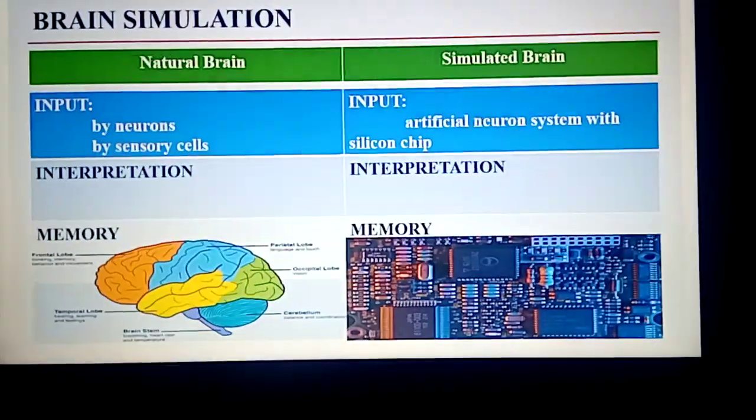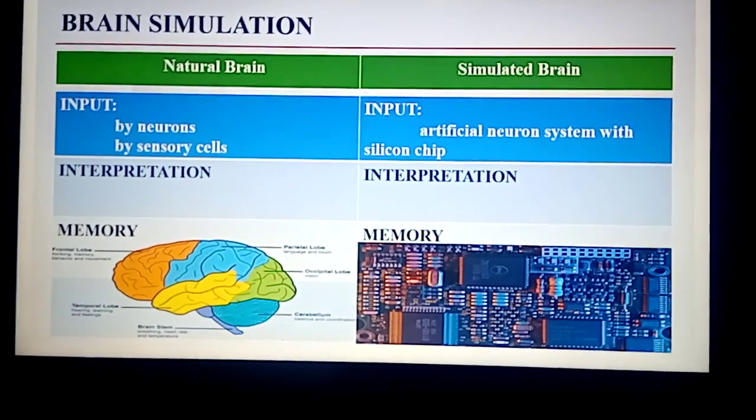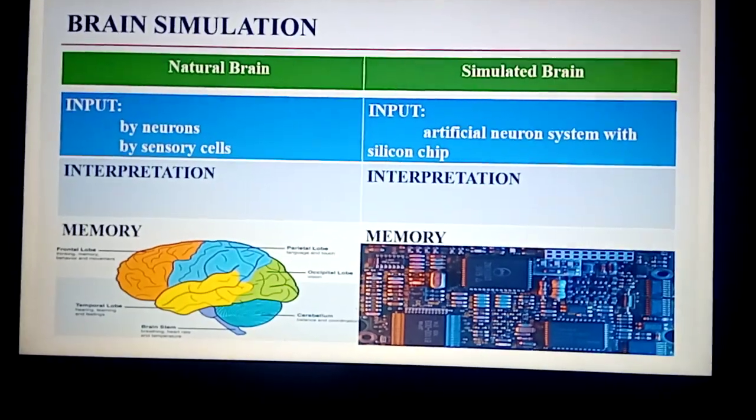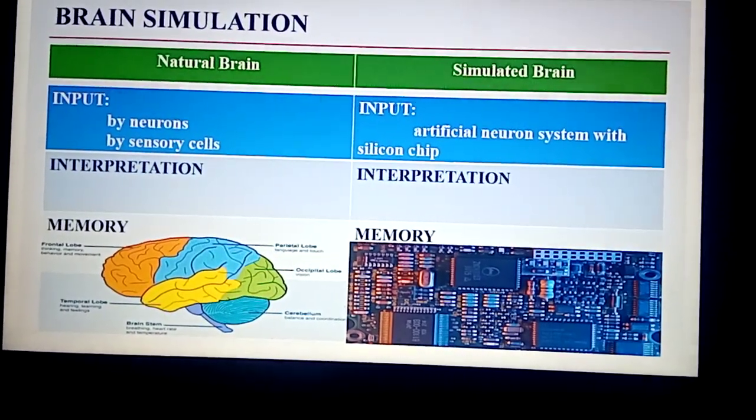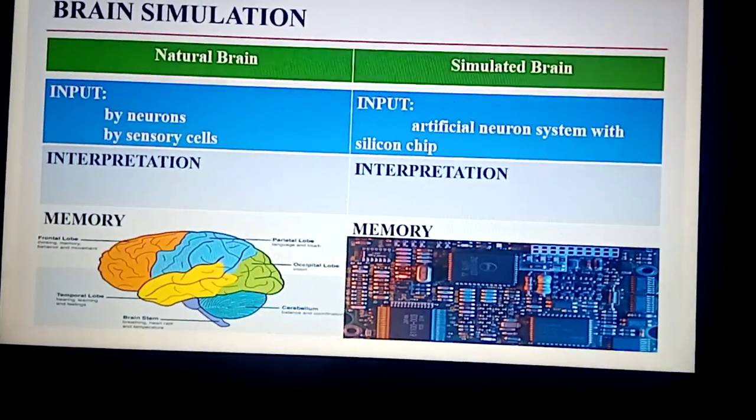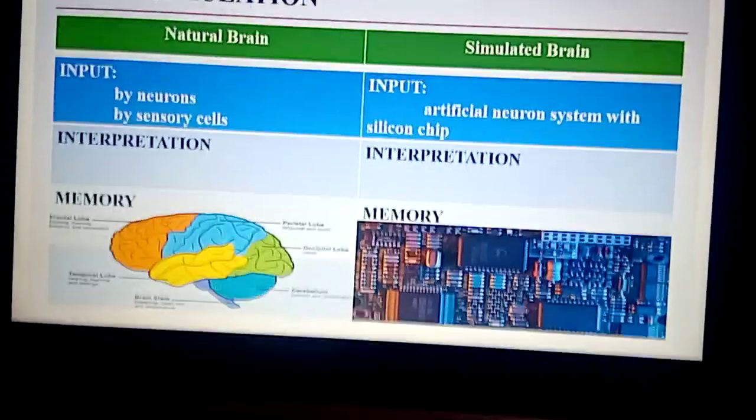And in this we need the simulation of the brain. In the simulation of the brain, we need the natural brain and the simulated brain. In the natural brain, we give the input by the neurons and the sensory cells, and in the simulated brain we give the input by an artificial neuron system with silicon chips, and both have interpretation and memory.